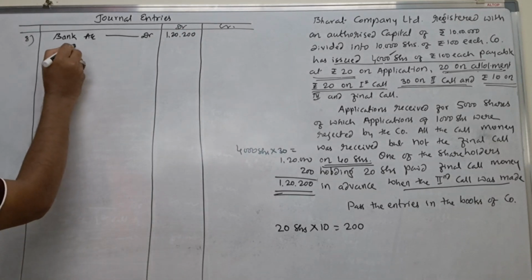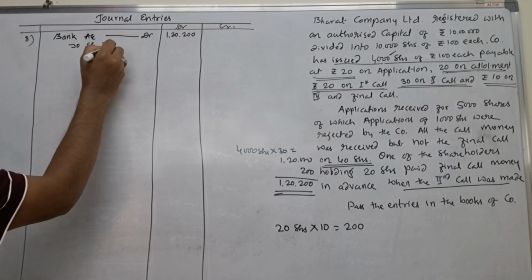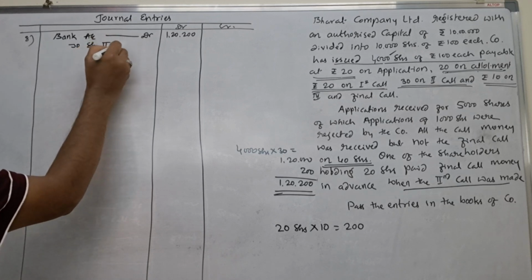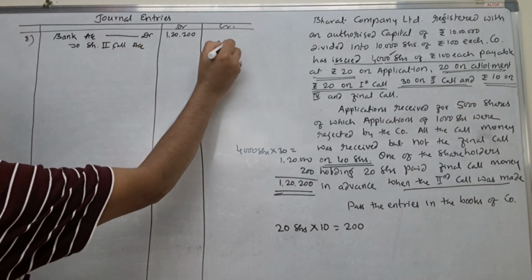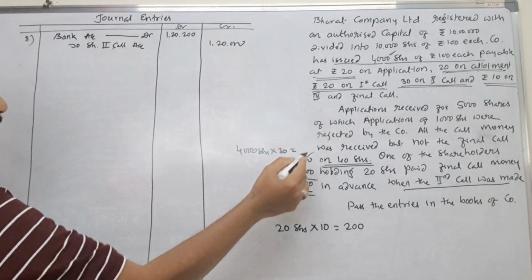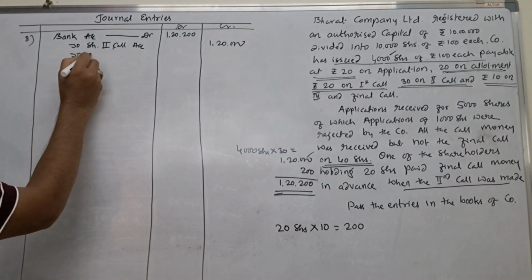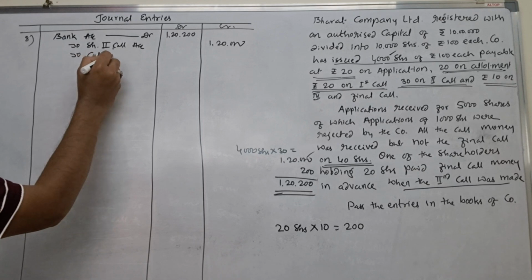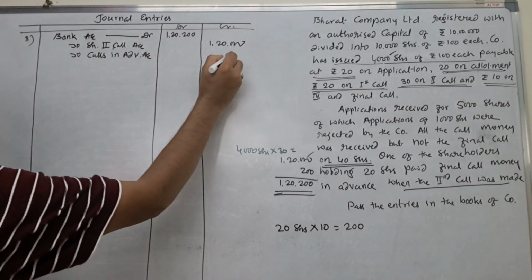Next one is to share second call account. What is the amount? 1,20,000. Only 1,20,000 it comes. The remaining amount we have to show as calls in advance account. Calls in advance account, rupees how much?